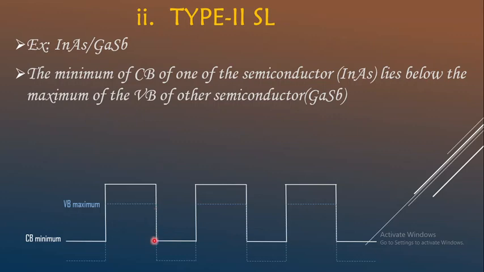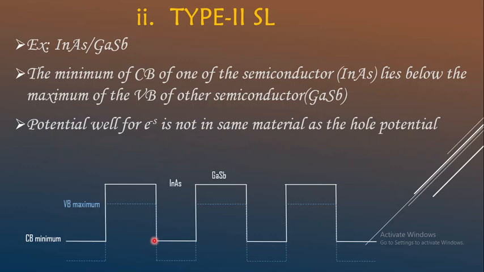And here we can observe that the maxima and minima of the bands are not in the same material, and for such a case we say it is type 2 superlattice, where the potential well for electrons is not in the same material as the hole potential well, and the electrons and holes are actually separated in real space.